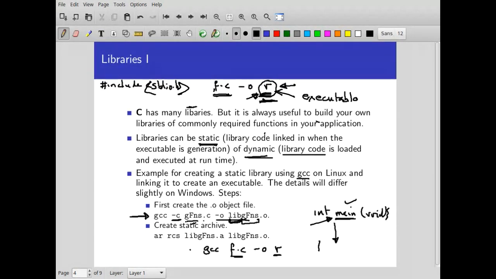Like I've got gfunctions here, which contains the library functions, so the library name I am giving it is libgfunctions.o. The o here stands for object code, which means machine code.